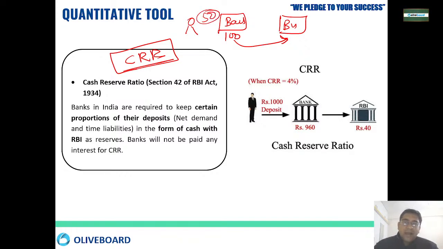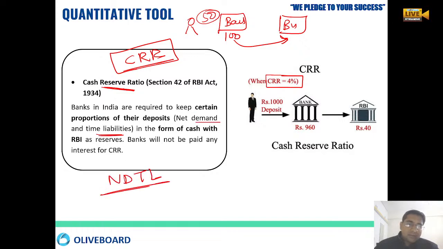So RBI has kept some kind of restriction. One restriction is keeping the cash reserve ratio. RBI says that whatever money you are having, you have 1,000 crore, 10,000 crore, or 1 lakh crore, whatever money you have, out of that whole money 4% of that net demand and time liability, NDTL we call it.